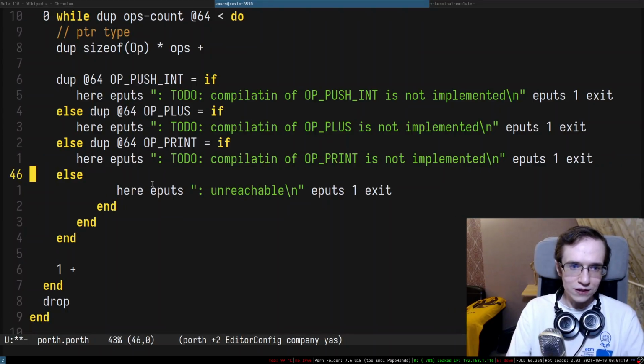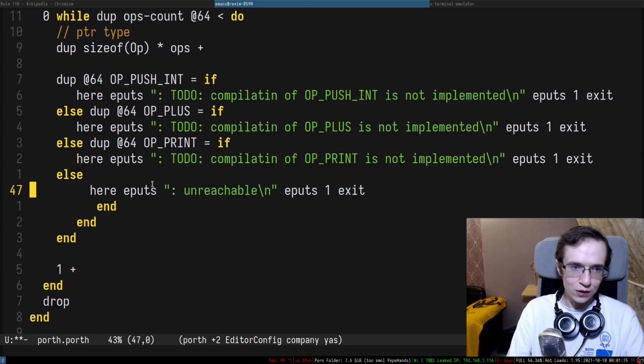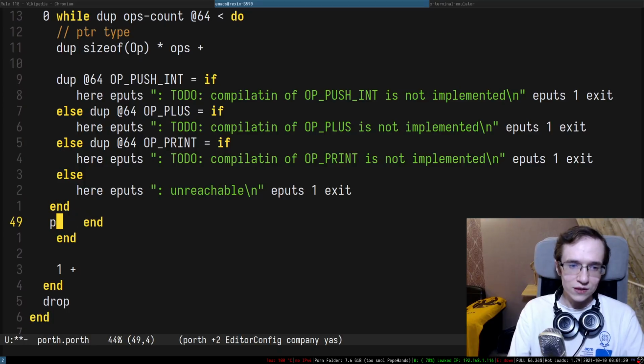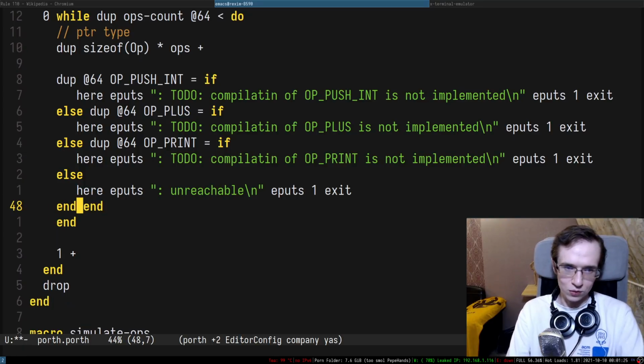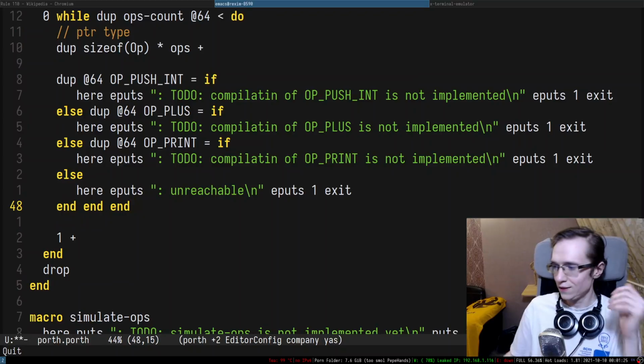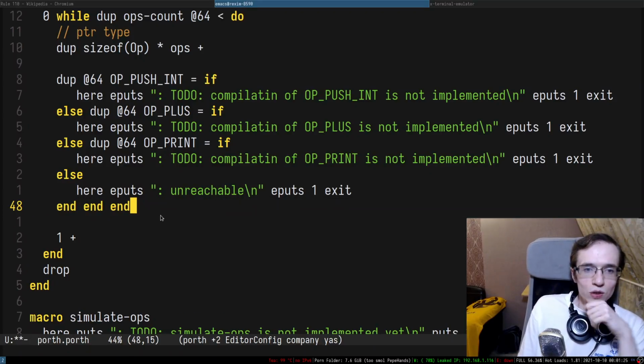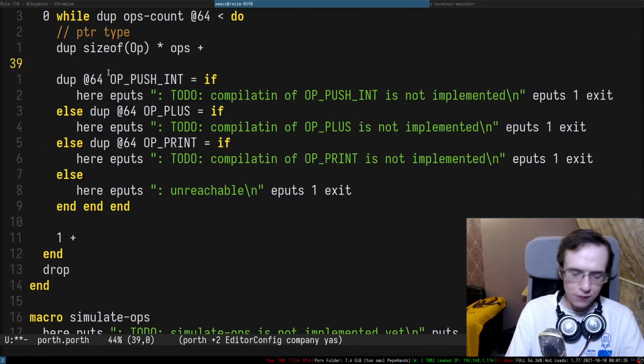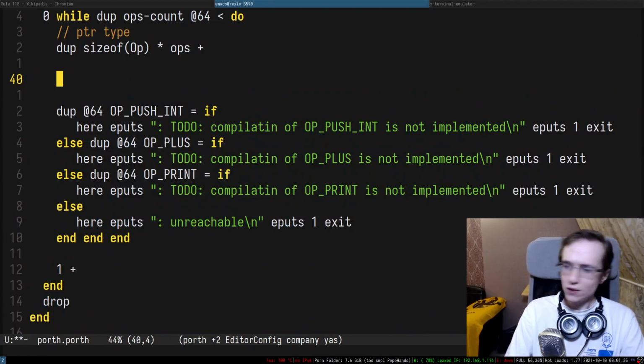But the problem here is that we're having some sort of a trail of ends, right? So we're starting to have a trail of ends, which is kind of interesting. So can we do something about that? So ideally, in my opinion, we need to introduce a couple of new keywords, right?